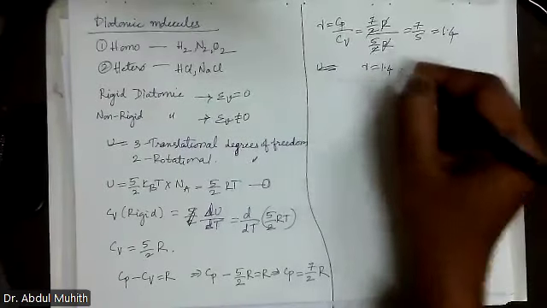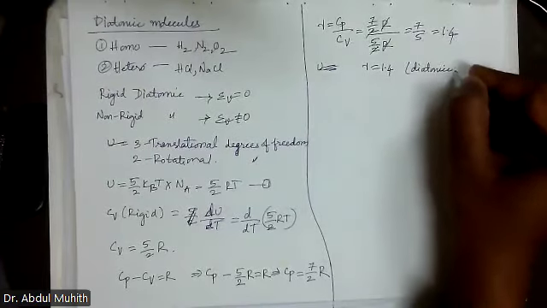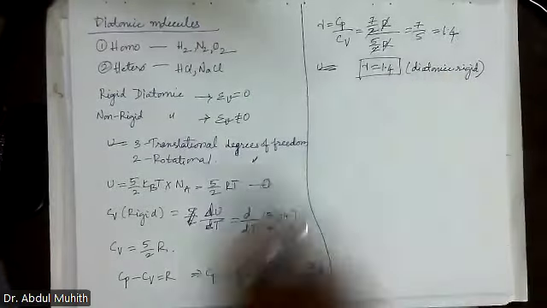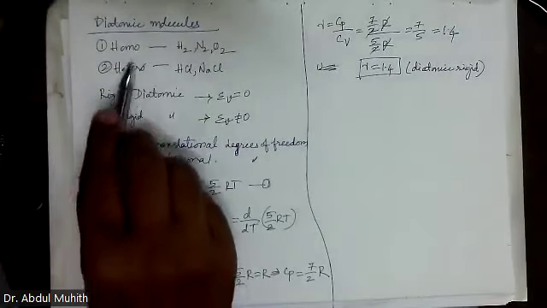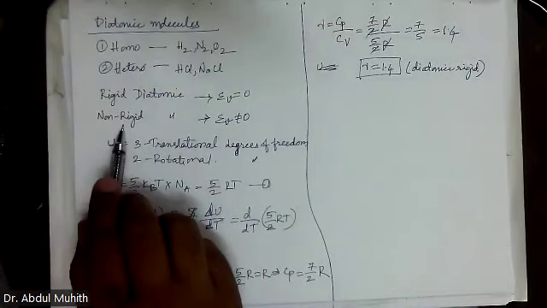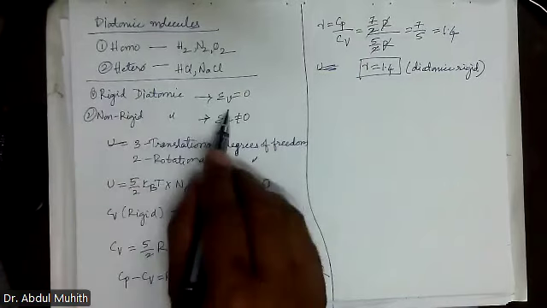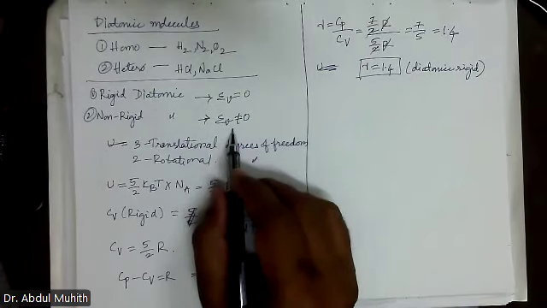For diatomic rigid, the value is 1.4. Keep this in mind. This is an important value. Once again, in diatomic, we have homo and hetero. In that again, rigid and non-rigid. In rigid, vibration will not be there. In non-rigid, vibration will be there.